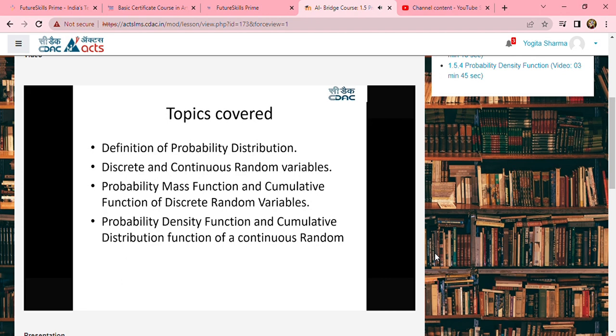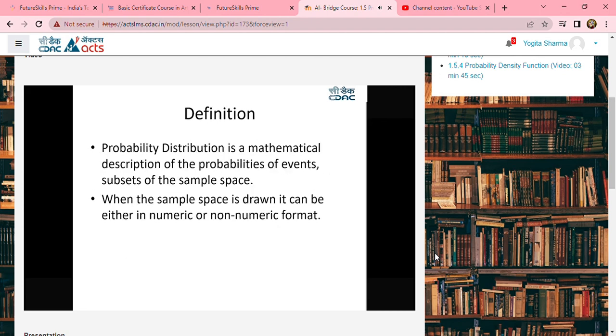Now, probability distribution is a mathematical division of the probabilities of events, subsets of a sample space. So, whenever we are dealing with sample, the sample is drawn out of the population, and a small part of the population is called a sample. Now, the moment you take up the sample, what is the probability that that particular event is going to occur is stated as the probability distribution in a mathematical format. Now, when the sample is drawn, it can be either in numeric format or a non-numeric format.